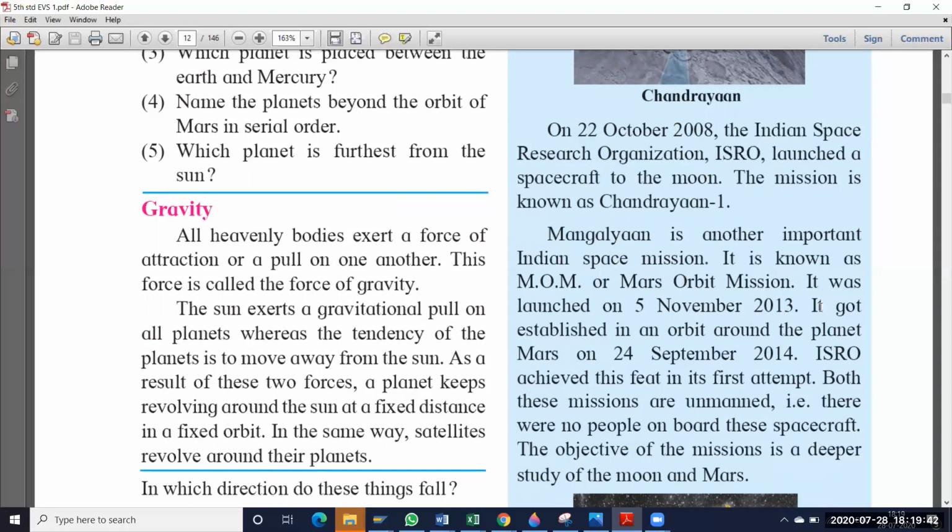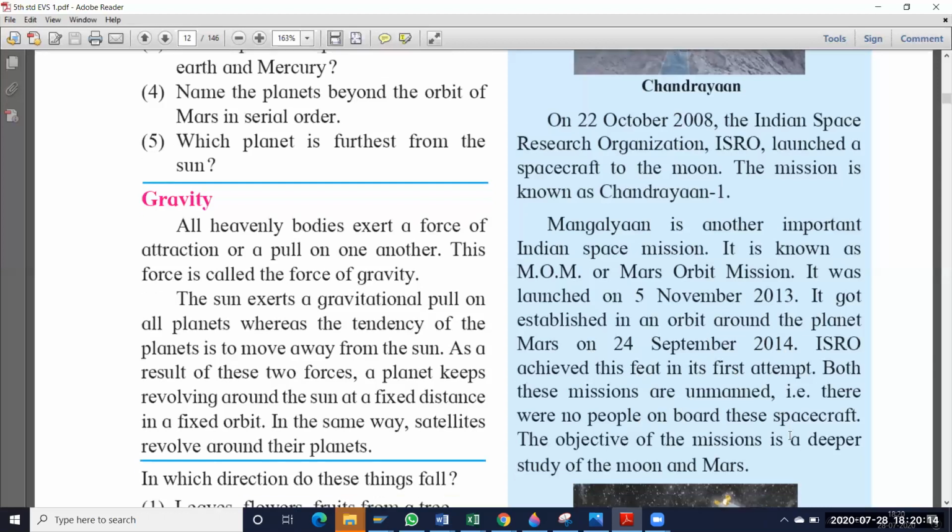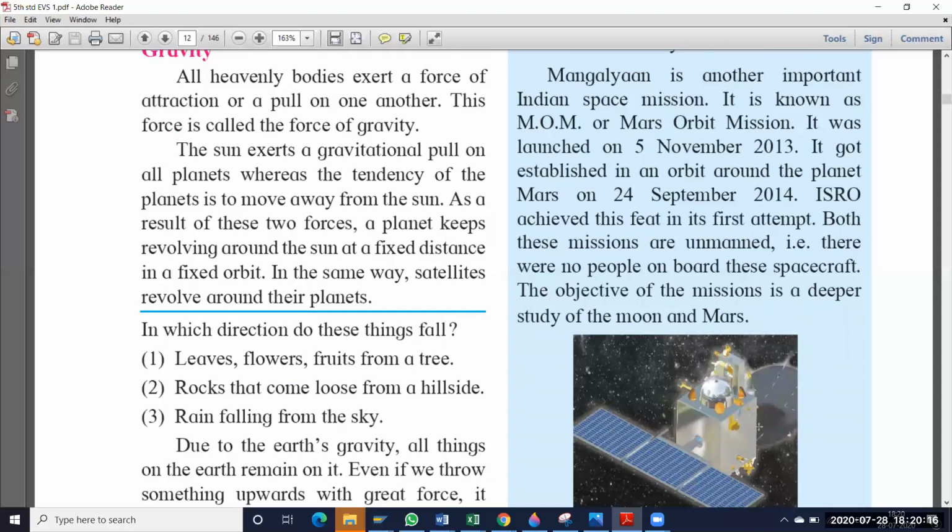It got established in an orbit around the planet Mars on 24th September 2014. Okay, successfully this spacecraft was established, moving in a particular orbit. That means around the planet Mars, this spacecraft started rotating on 24th September 2014. ISRO achieved this feat in its first attempt. Both these missions are unmanned. That is, there were no people on board these spacecraft. Okay, so first attempt. What were the first spacecraft our scientists sent to space?